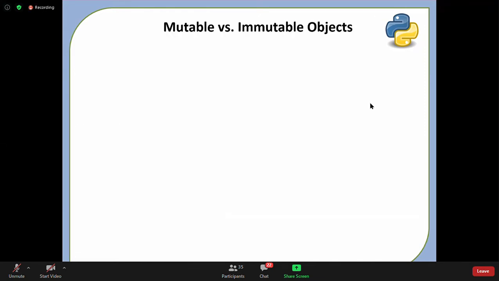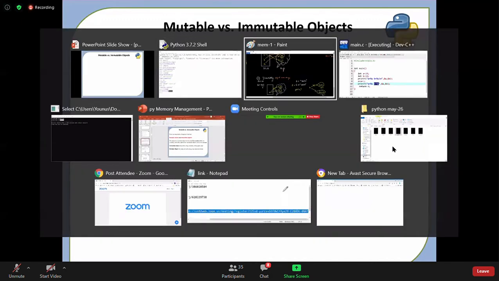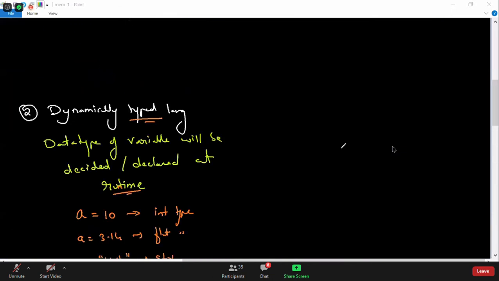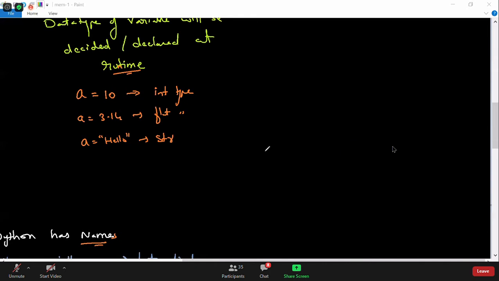Clear, guys? Can I take 5 more minutes and conclude what is meant by mutable and what is meant by immutable now, so that you will get a clear picture? Okay, 5 more minutes. So let's go here and talk about mutability versus immutability. Let us see one example here now.